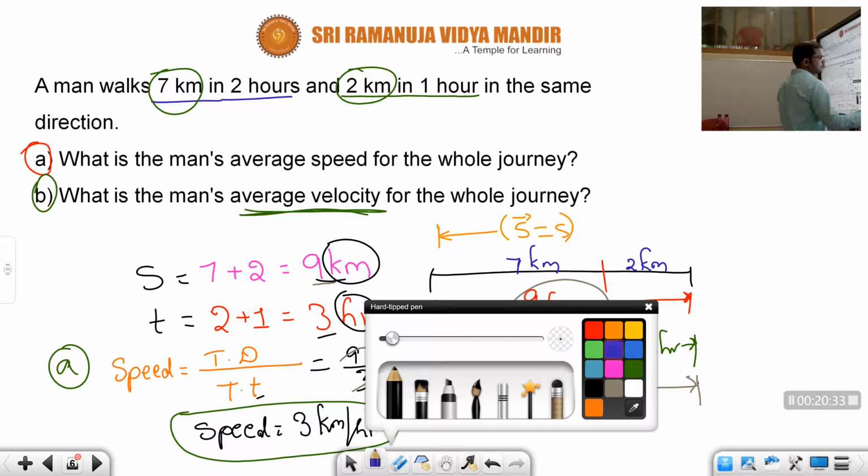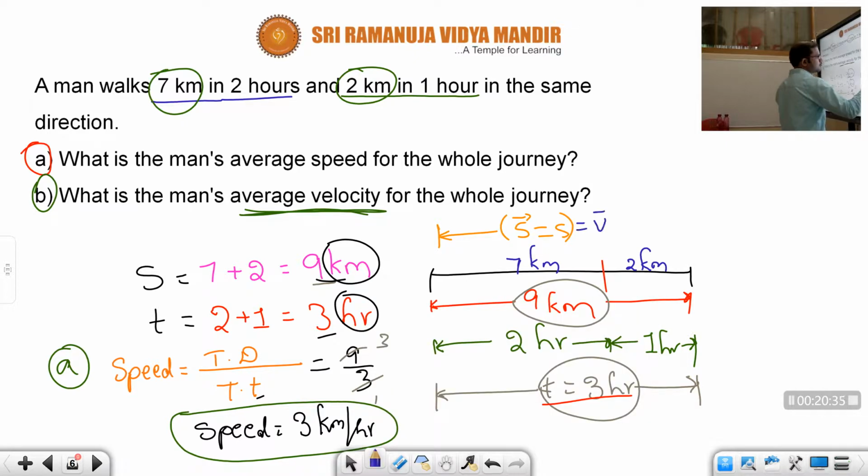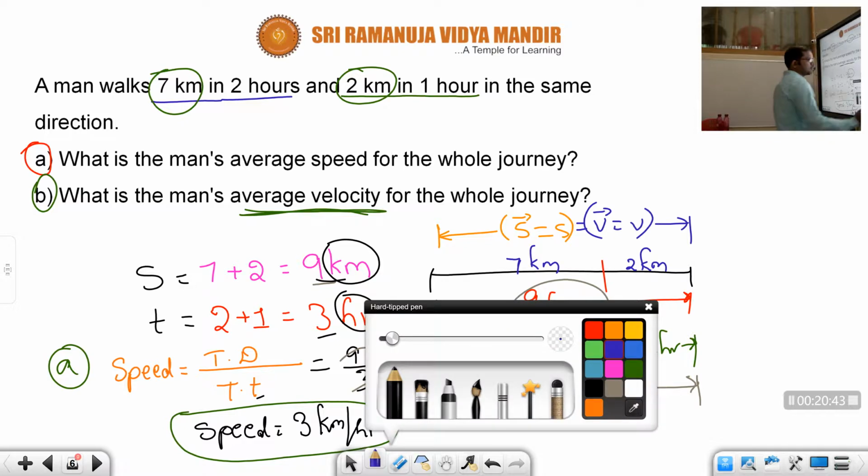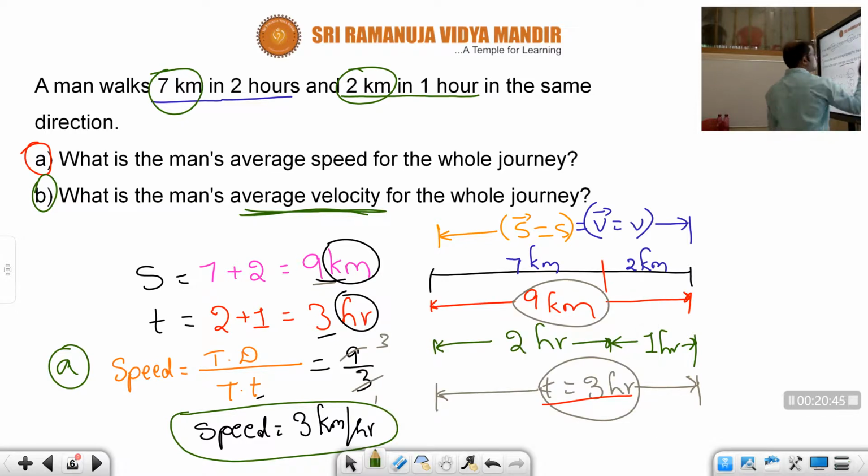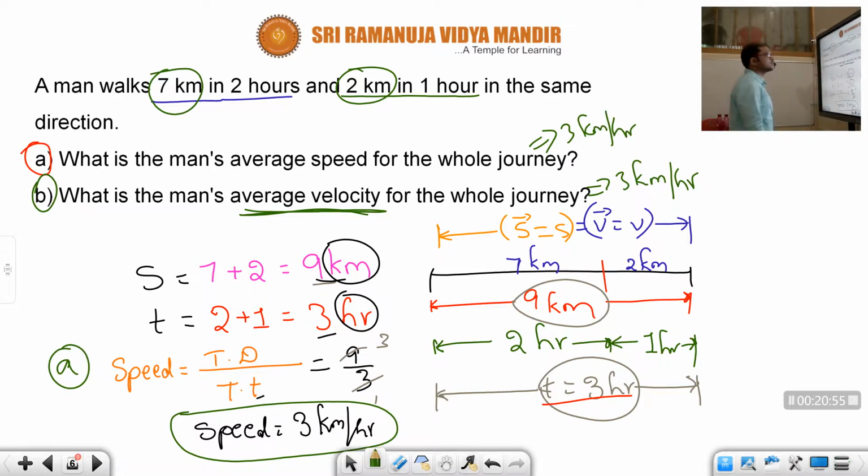That's the reason velocity and speed are also equal, children. For average speed 3 km per hour, for average velocity also it is 3 km per hour.